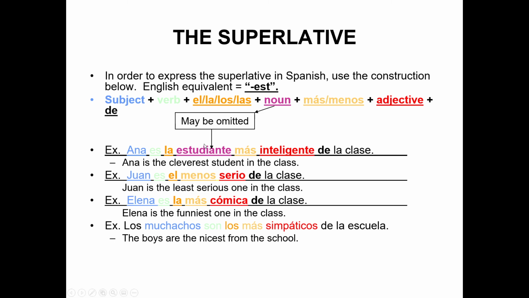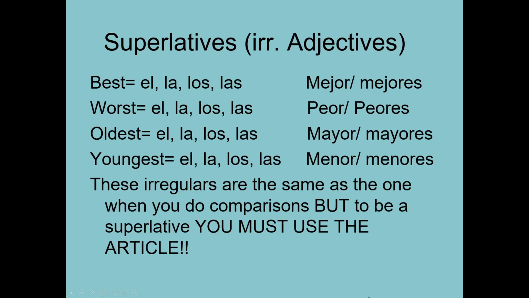Your irregulars, guess what? They look the same as your irregular comparisons, so it doesn't make it that hard. Okay, best is going to use mejor, or the plural version mejores. Worst, peor or peores. Oldest, mayor or mayores. Youngest, menor or menores. The difference is you don't have a que after them, but you do put one of your the's in front. Okay, you have a form of the, and then mejor or mejores.